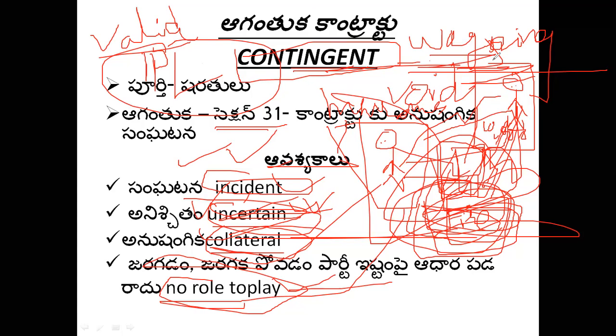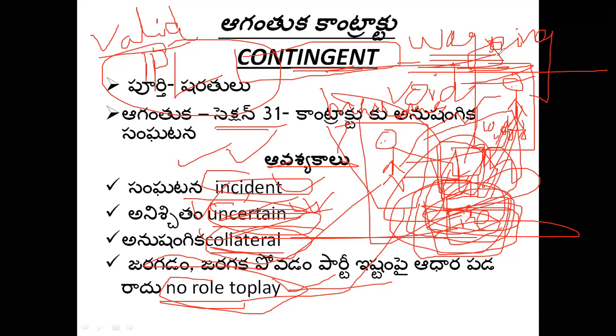Whereas a wagering agreement stops at only agreement. That is why I clearly discriminated between agreement and contract. Agreement stops at the term agreement only. If it is not enforceable by law, if it does not fulfill any one of the essential features of a contract, it cannot be termed a contract. It is a wagering agreement, that's all. An agreement which is enforceable by law is a contract.